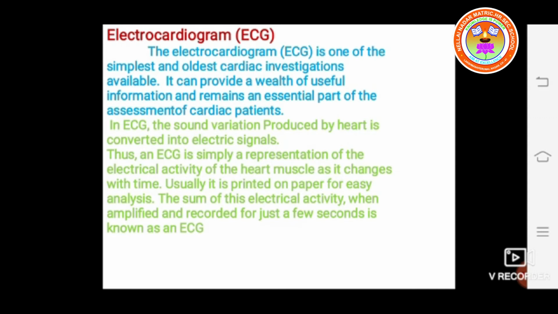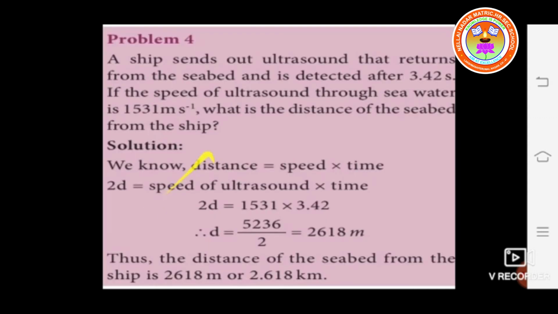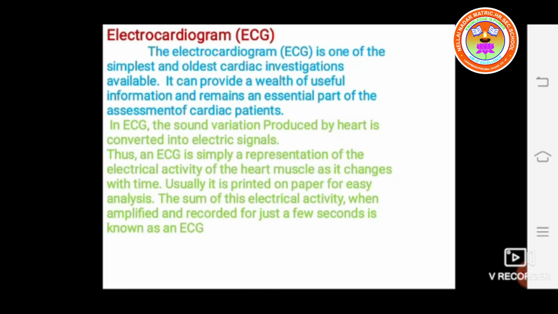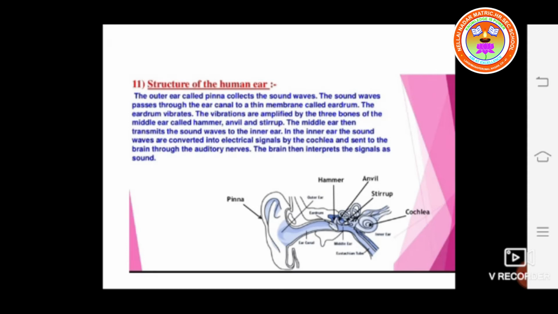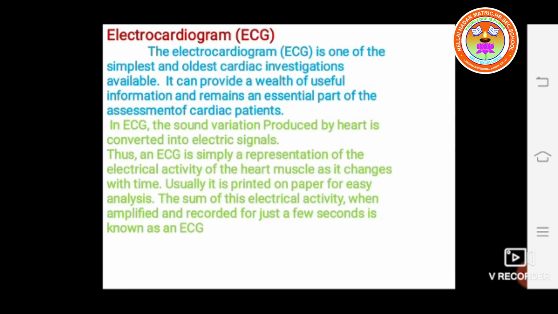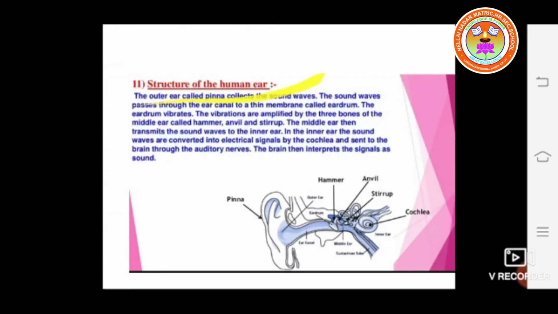Usually it is printed on paper for easy analysis. The sum of this electrical activity, when amplified and recorded for just a few seconds, is known as an ECG, that is, electrocardiogram.